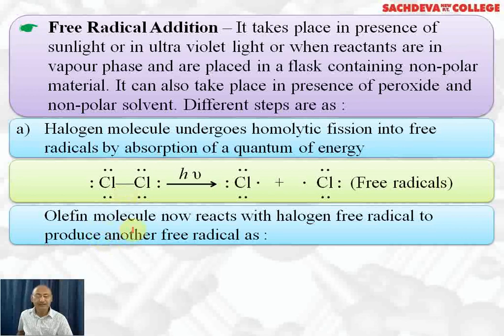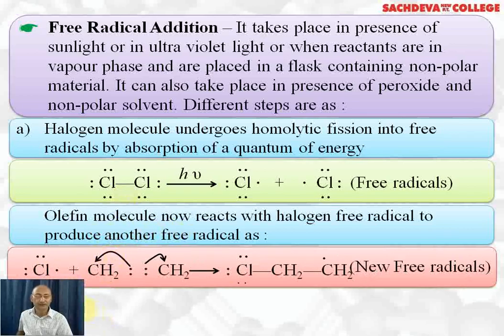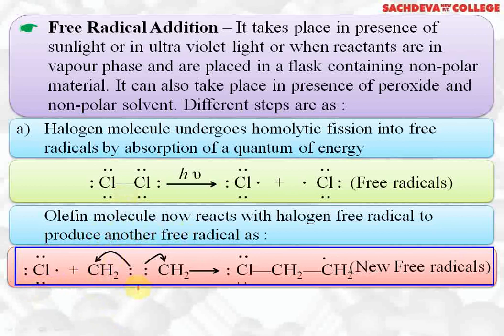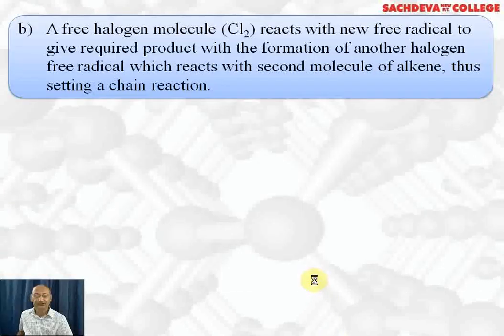The olefin molecule, meaning the alkene molecule, now reacts with the halogen free radical to produce another free radical as shown below. This is the chlorine free radical which reacts with ethylene. Here also homolytic fission will take place, and one of the Cl will get attached to CH2, and this radical will be generated. So this is the new free radical which is formed by attack of Cl radical on the alkene.